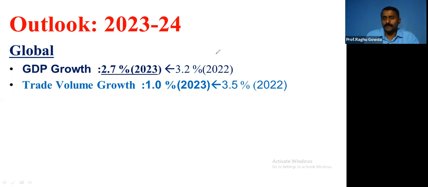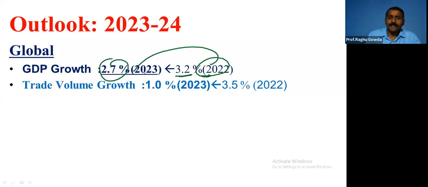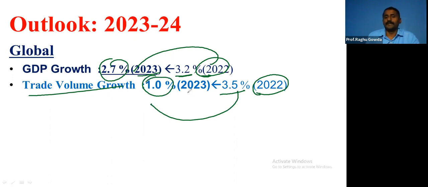This is the most important thing. Internalize it. In 2022, the growth was 3.2. It will be decreasing to 2.7 in 2023. Trade volume growth in 2022 is 3.5. It is poised to decrease to 1.0 in 2023.